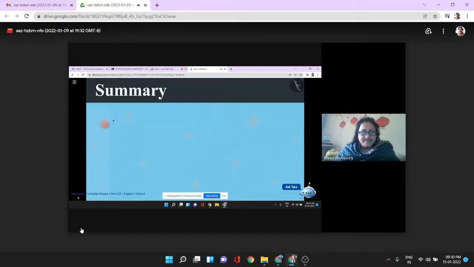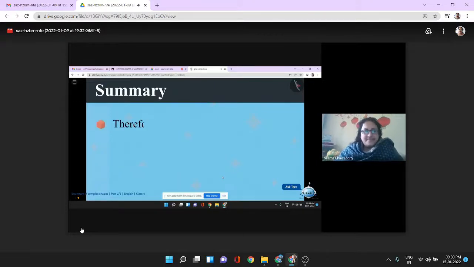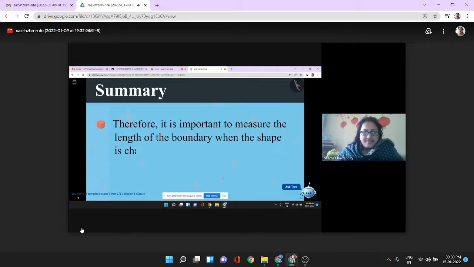Today we learned that the length of the boundary may change when the shape is changed, and that it is not necessary that the length of the boundary changes if the shape is changed. Therefore, it is important to measure the length of the boundary when the shape is changed.